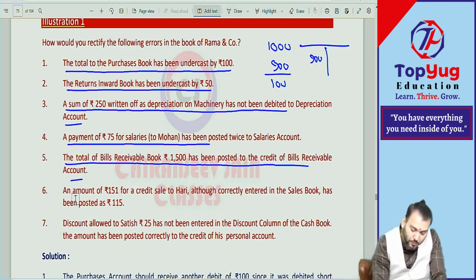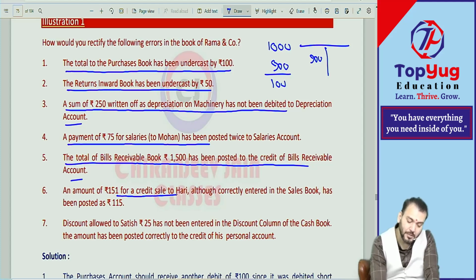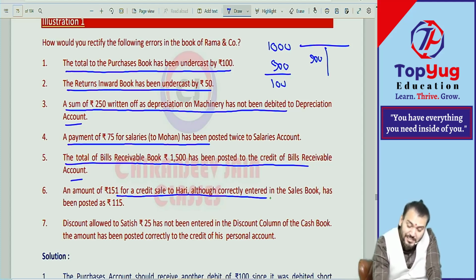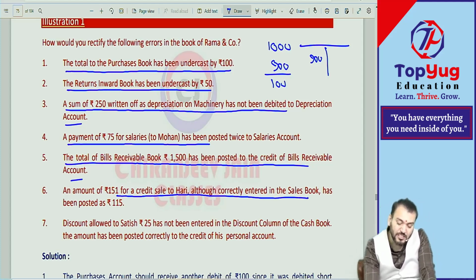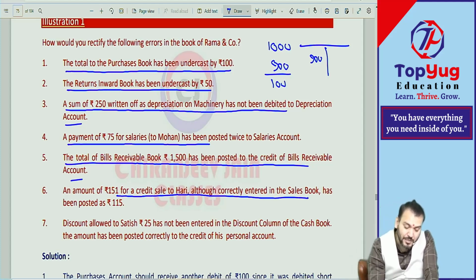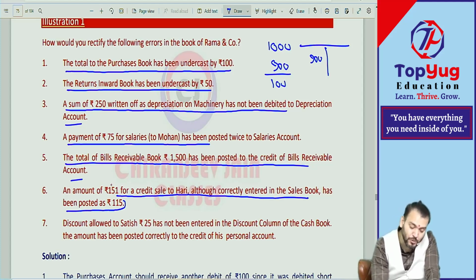Amount of 151 for a credit sale to Hari, although correctly entered in sales book, means the total of sales book is correct, has been posted as 115 in Hari account. We should post 151 but we posted 115.